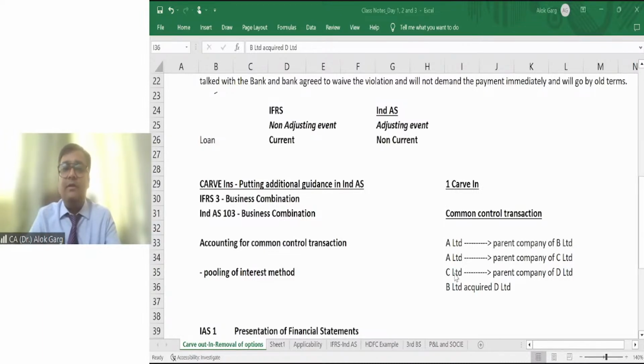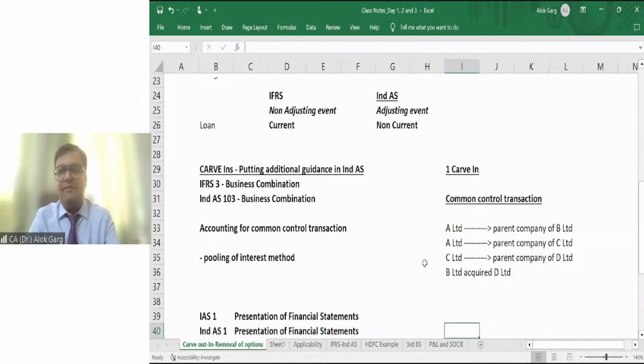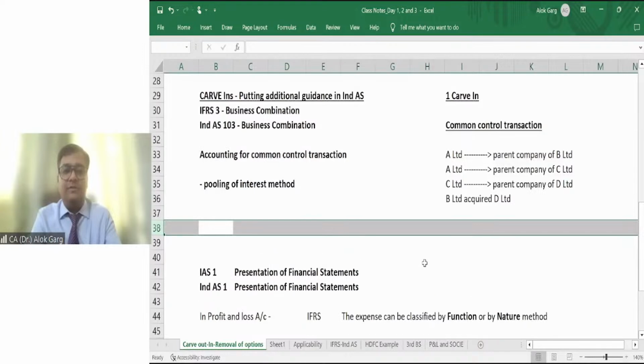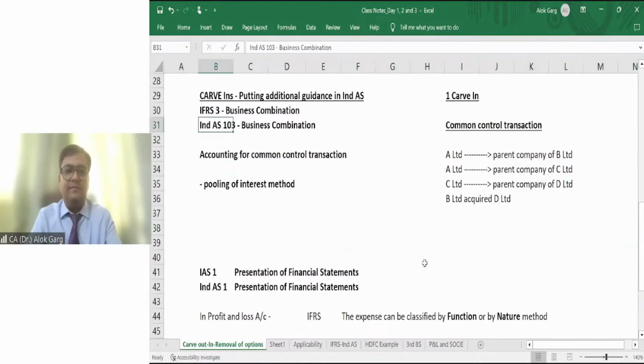Shall I move forward? We have 7 or 8 kinds of carve out and we have one carve in. And friends, now we'll talk about the removal of option. The third one is removal of option. You remember, I have talked about removal of option also.